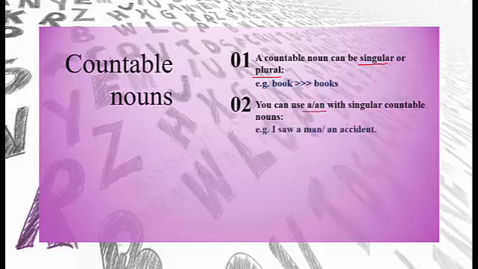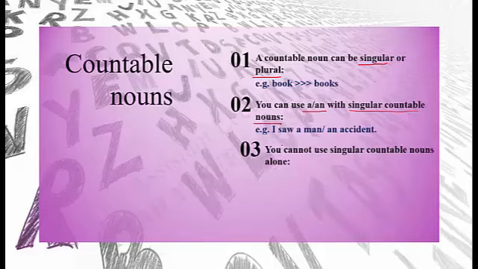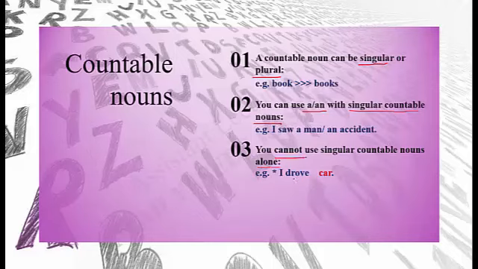You can use a or an with singular countable nouns. For example, I saw a man, I saw an accident. Number 3. You cannot use singular countable nouns alone, so it's incorrect to say I drove car or I saw boy. You have to say I drove a car and I saw a boy.